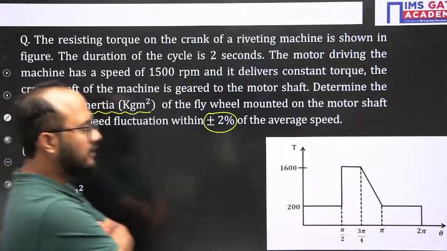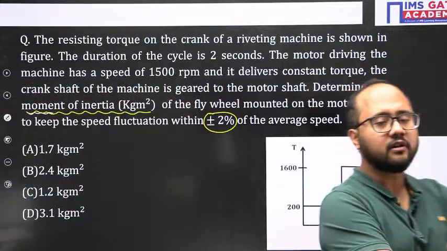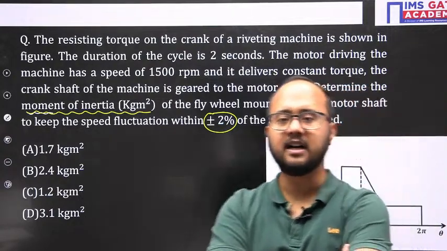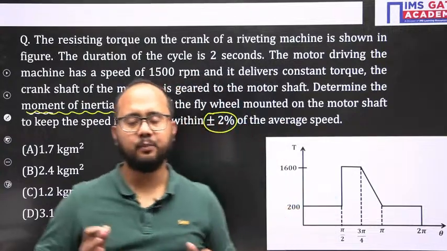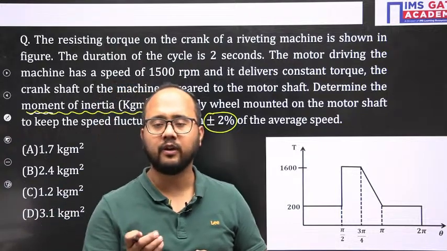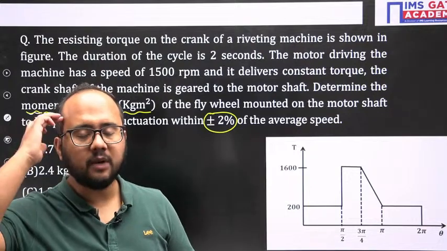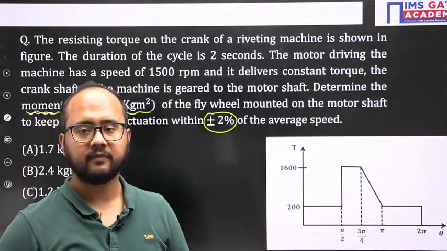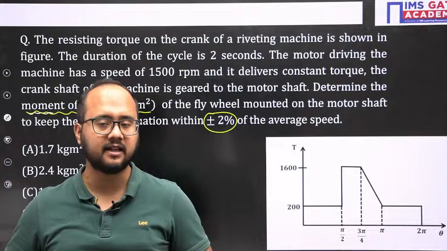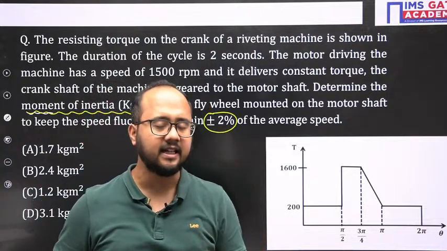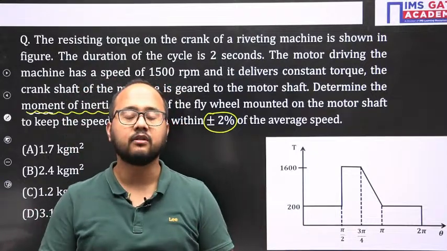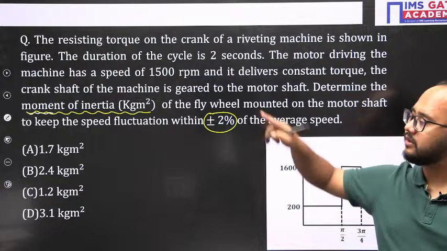Now first you need to think in which relation the mass moment of inertia comes. A lot of times students ask, sir, they don't know how to start a problem. Simple thing: what they are asking is mass moment of inertia. You need to think about a relation where mass moment of inertia is present. In the flywheel chapter we have discussed so many formulas and relations. You have to think about all the formulas and see in which relation the mass moment of inertia is present. Now think about the parameter relation in which this parameter is there.